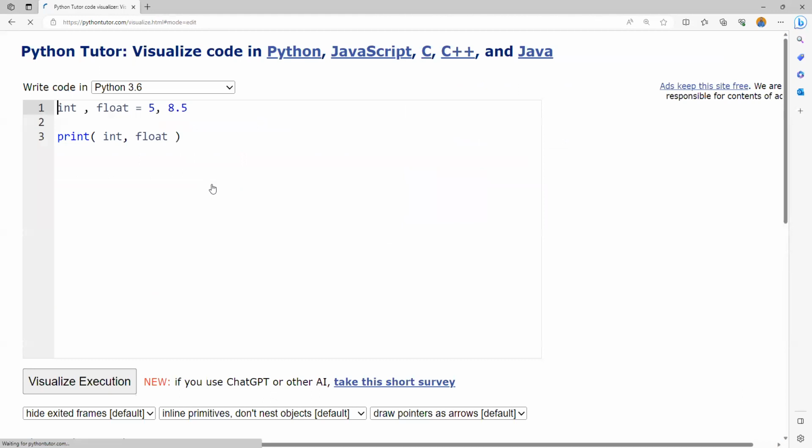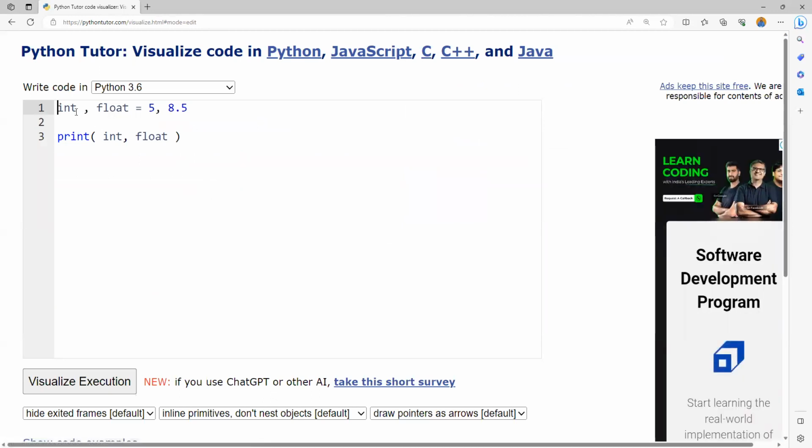Now, why is it not a good practice to have conversion functions like int and float as variable names? Let us say you have some data here which consists of a series of digits in string format. I want to convert them to an integer. Let's say x equal to, we take the help of the int conversion function. So here you can observe we are using int as a conversion function. But since I have already used int as a variable, this is going to be treated as a variable, not as a function. So this statement will create an issue.